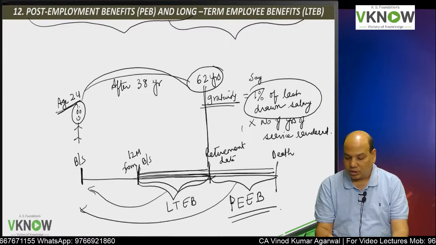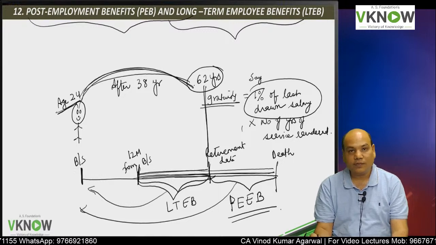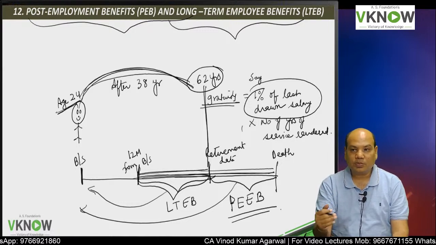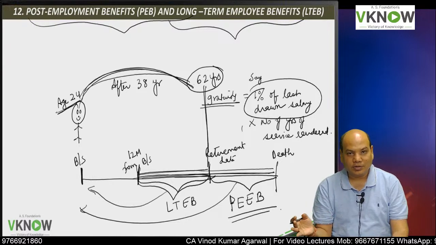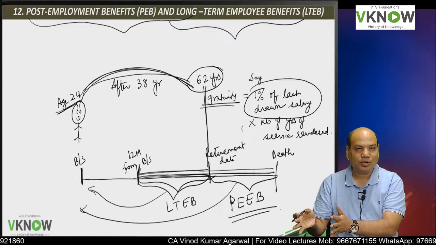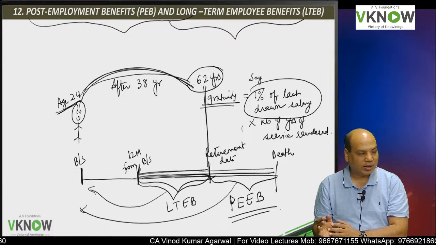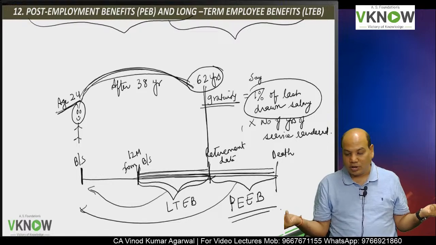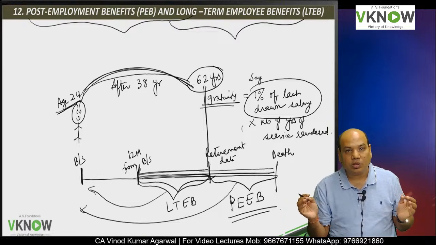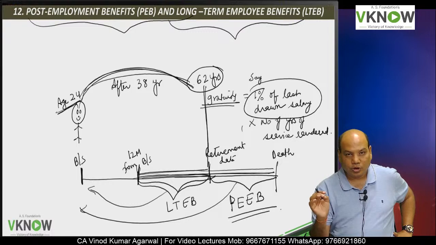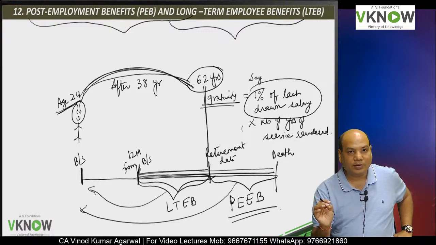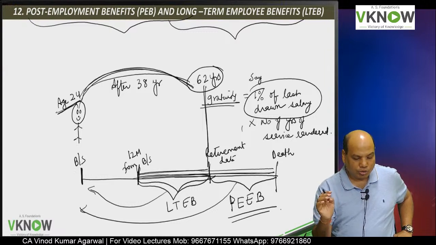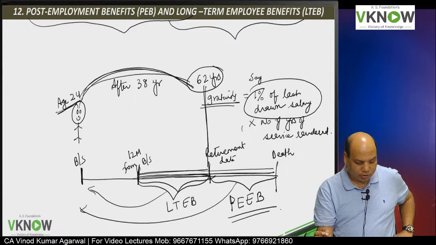And secondly, there is no certainty the person will serve up to 62. There is lot of employee turnover. Lot of people leave before completing the due date of retirement date period. Somebody may leave after 45, somebody may leave after 50. Okay, so it involves huge amount of estimation, and therefore to estimate the liability we take the help of an expert called actuary.